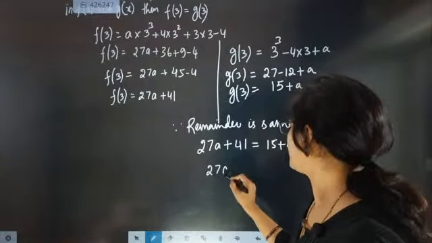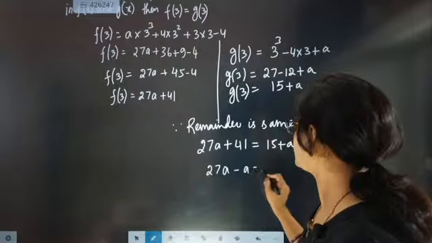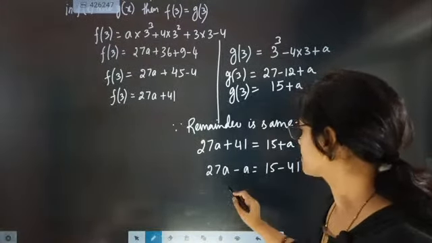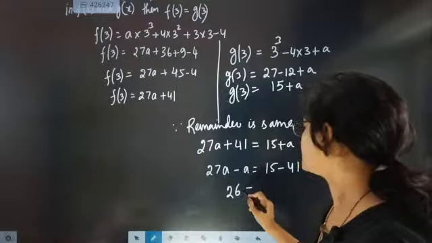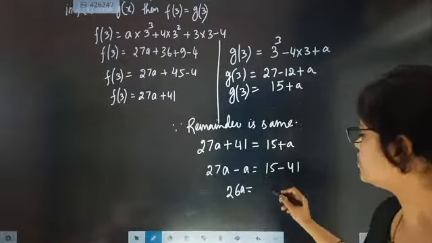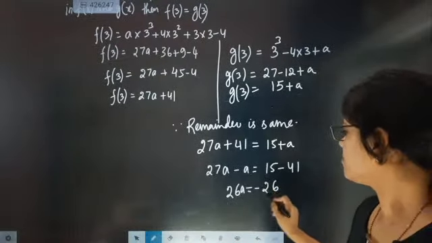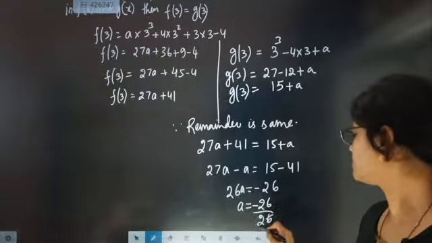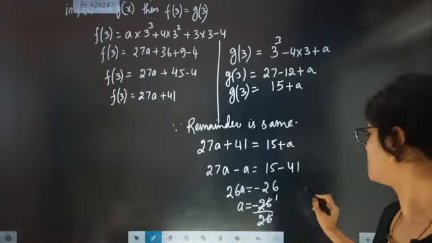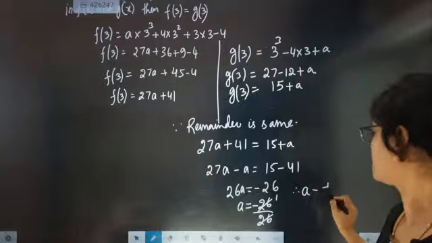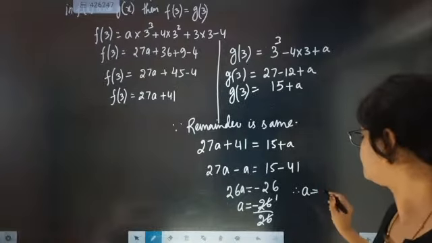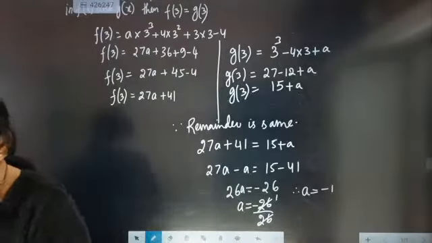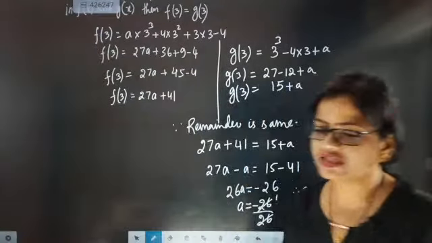So 27a minus a equal to 15 minus 41. So 26a will be equal to minus 26. So a will be equal to minus 1. Therefore a is coming as minus 1. Absolutely correct answer. A is coming as minus 1.